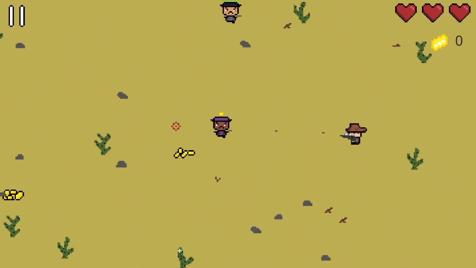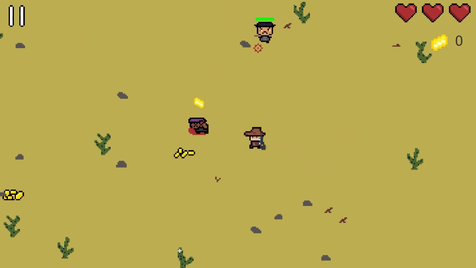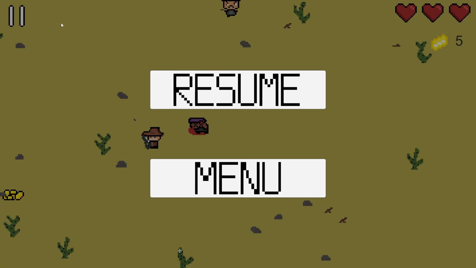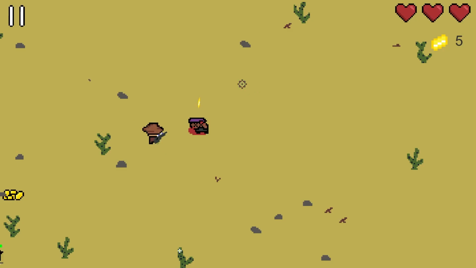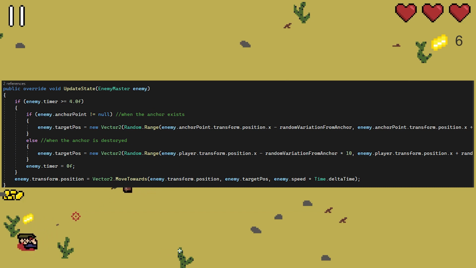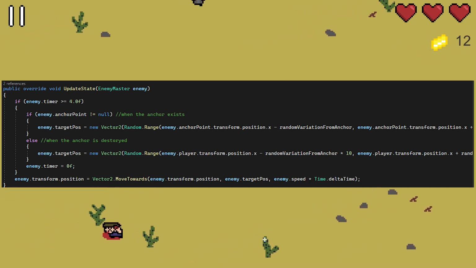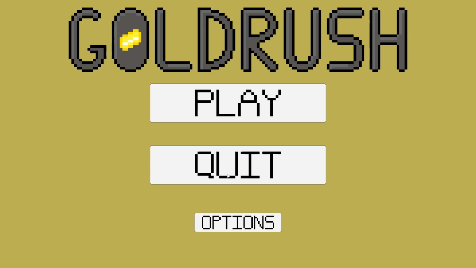Time is used throughout the project, namely in the pause menu and within enemy AI. Essentially, the pause menu will just stop time by using the timescale command and setting it to 0, while also activating a canvas that grays out the rest of the screen and activates buttons for the menu and to resume. The enemy AI uses time in functions such as roaming, where it randomly decides to go to a position plus or minus a certain amount of its anchor point every 4 seconds, in addition to a number of other functions within the other enemy behaviors.